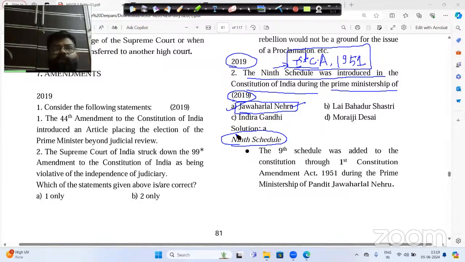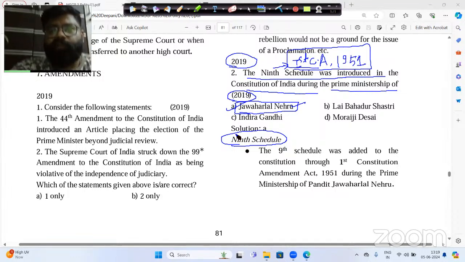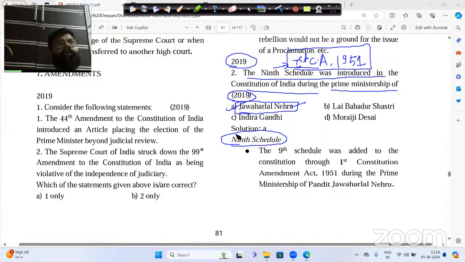For example, let's say you are a zamindar of the 1951 era, and let's say you have a total land area of at least 15 acres. Here the government said that we will take 10 acres from you and you can have only 5 acres. This law was known as land reform, and that particular 10-acre land was distributed to landless agricultural laborers. This law was known as the land reforms.